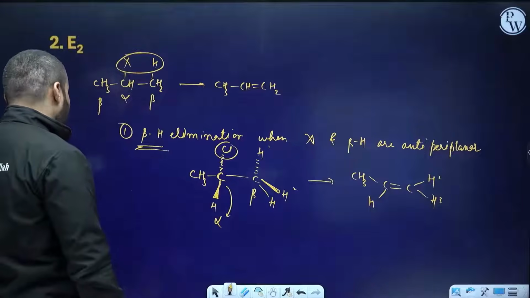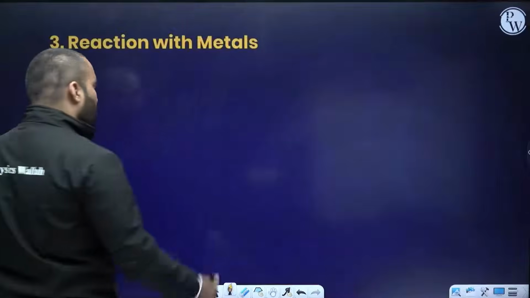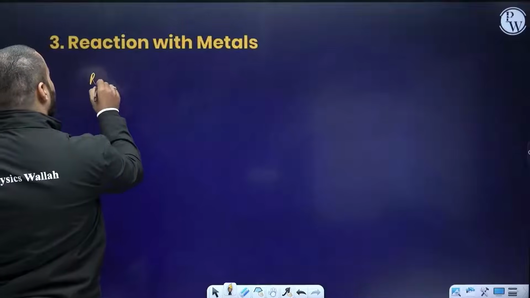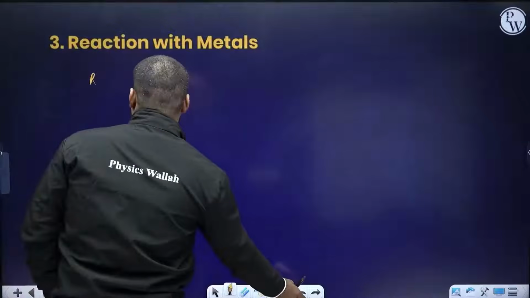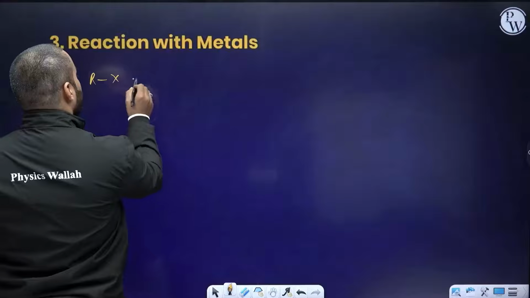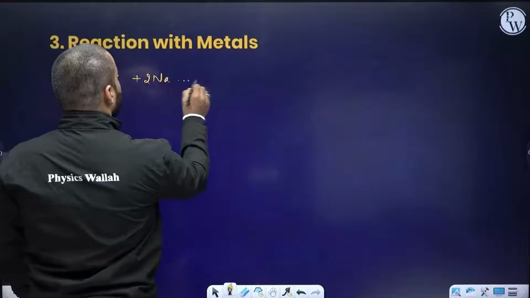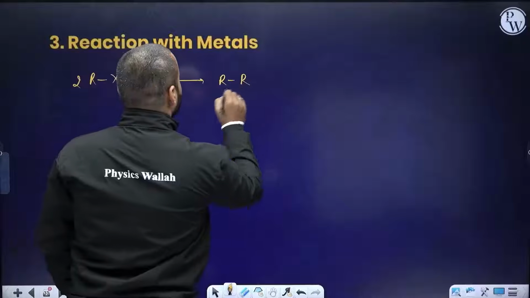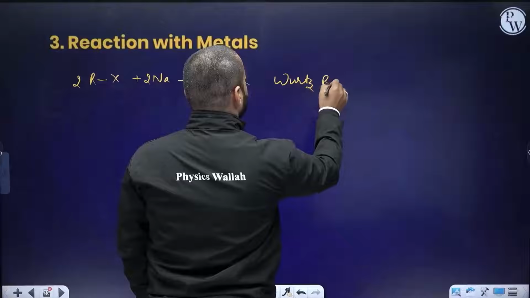The reactions that involve metals also we need to know. For example, I react RX with a metal, RX with sodium. I will take two of these so that it forms R-R. This is known as Wurtz reaction.